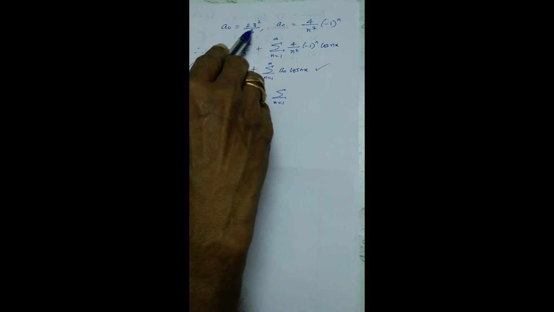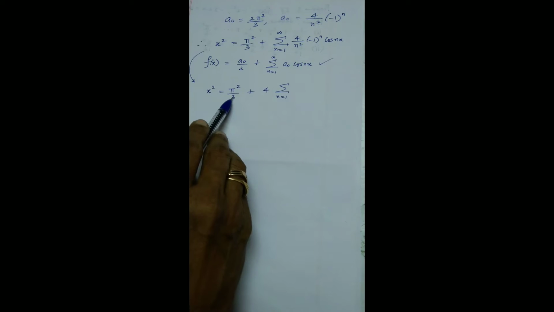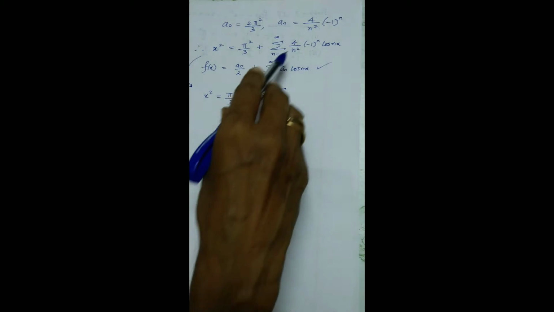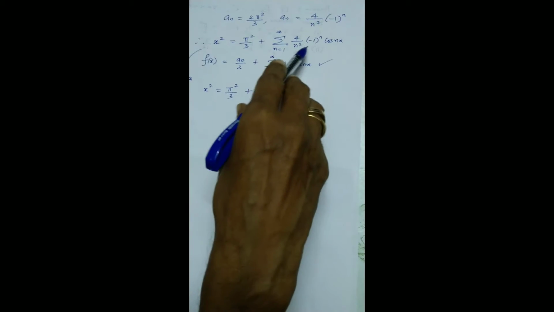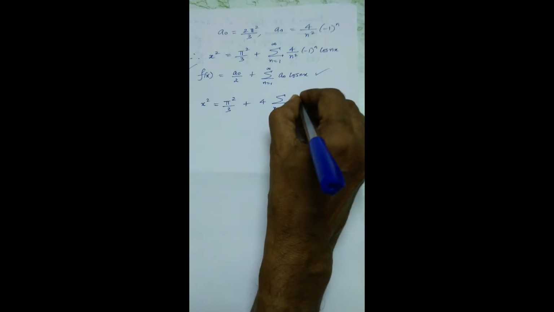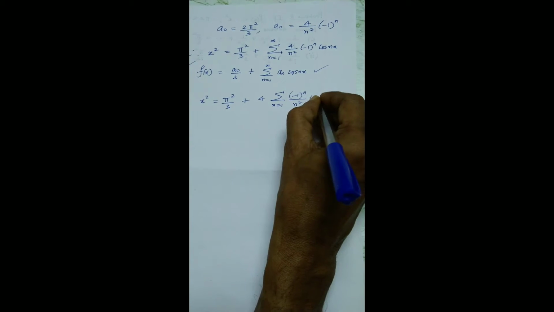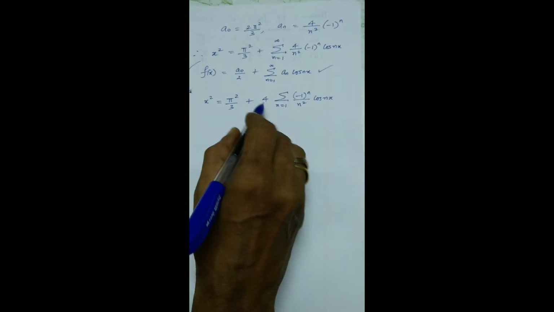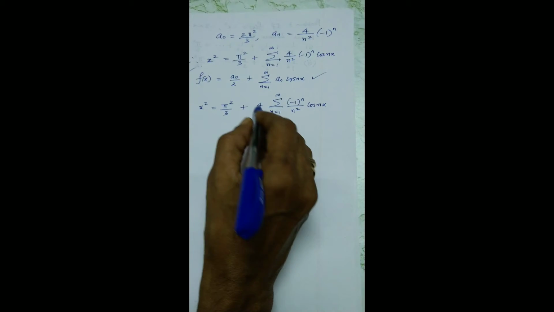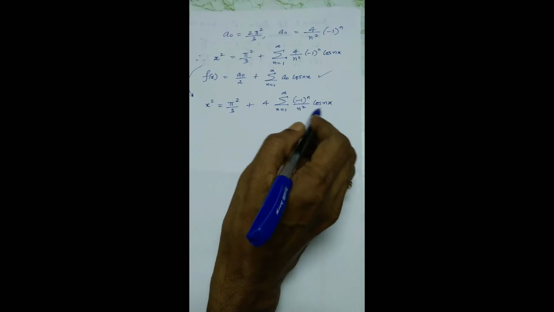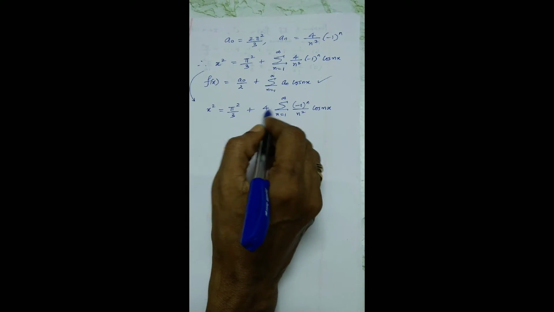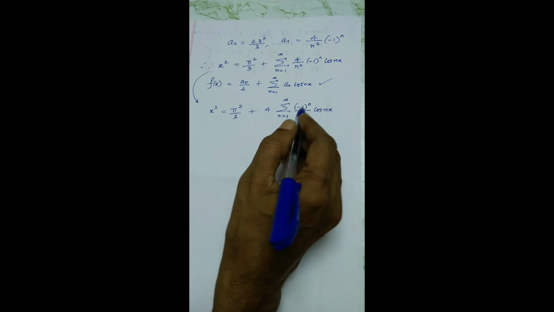So x square can be rewritten as a naught by 2, that is pi square by 3, plus 4, which I am taking out. I am going to retain only this minus 1 power n alternating series, cos nx by n square. While taking out the term outside the summation, please remember, don't take out any term involving the index n. You can pull out constants like pi, etc. So this is what the Fourier series is.